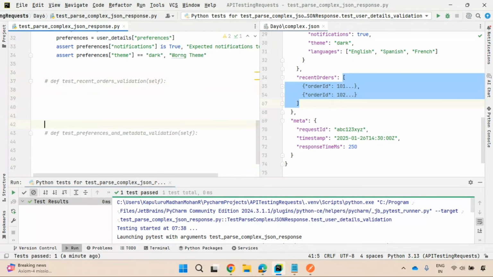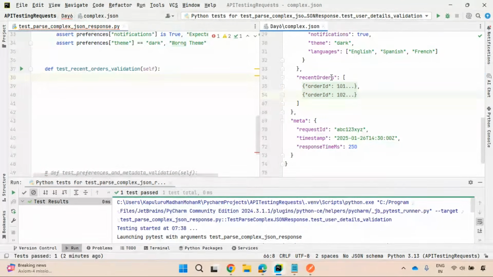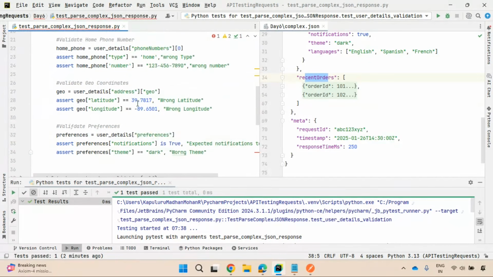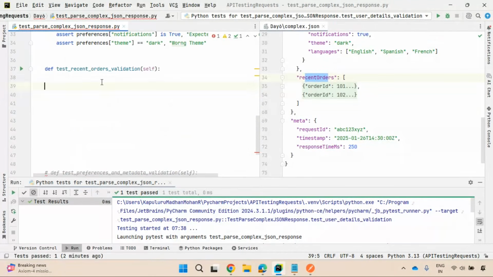Very important session it is. First thing, I need to capture this recent orders, like how I captured this user details. Instead of user details, recent orders.